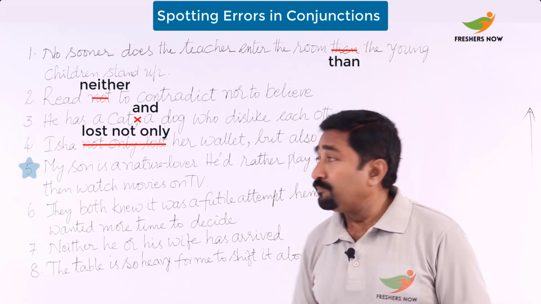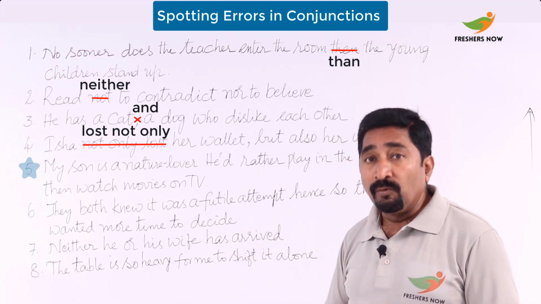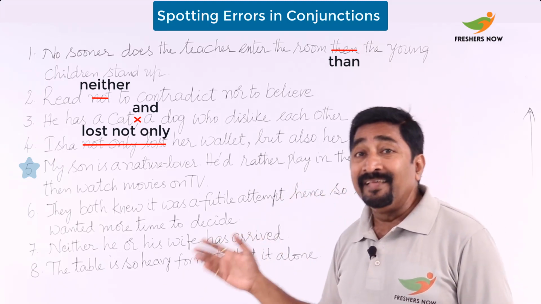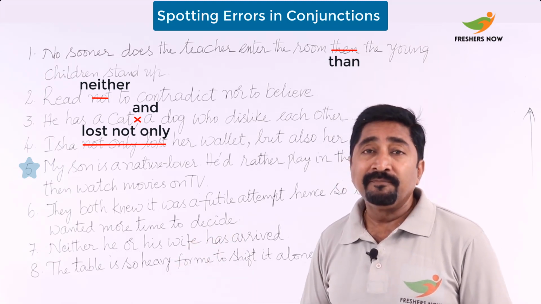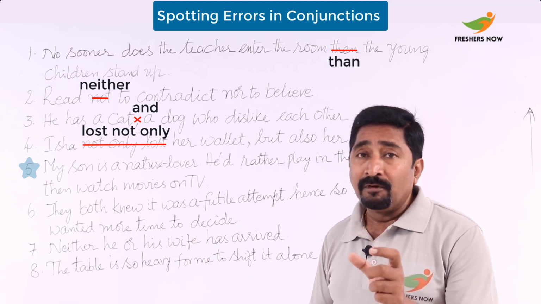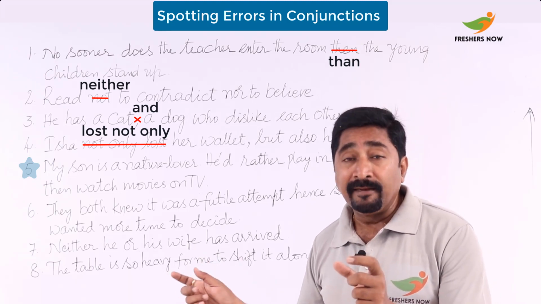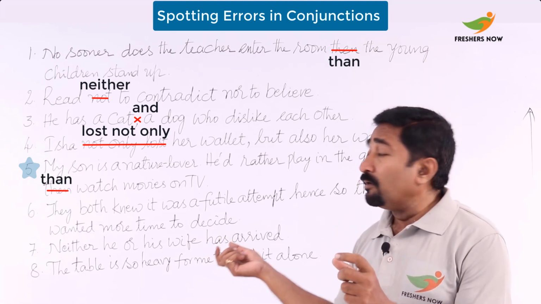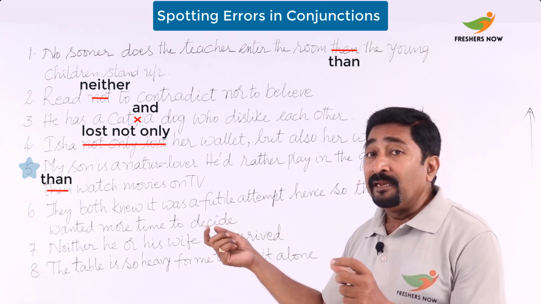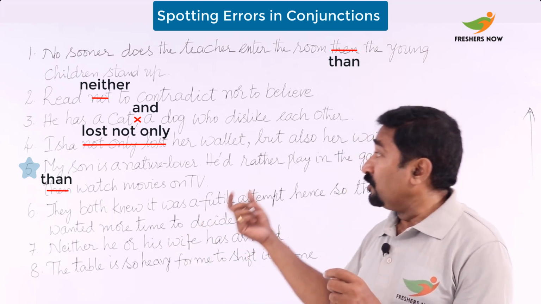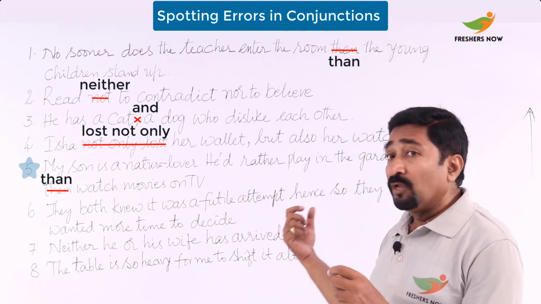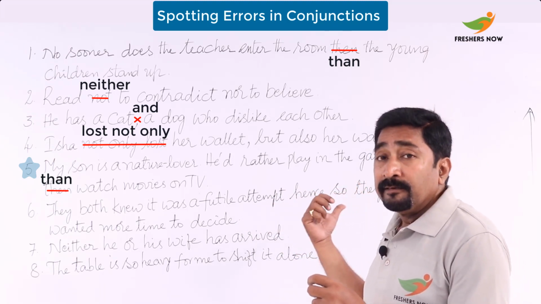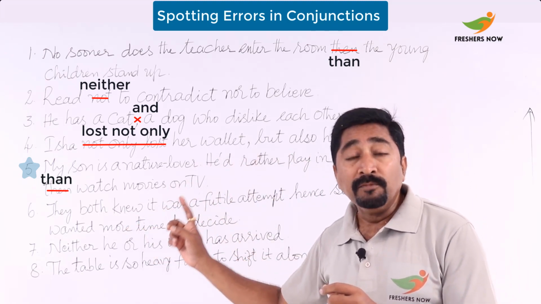Now let's see the next one. My son is a nature lover. He'd rather play in the garden than watch movies on TV. Even this rather should go with than, T-H-A-N, not then. So here then is to be replaced with than. So you say that my son is a nature lover, he'd rather play in the garden than watch movies on TV.